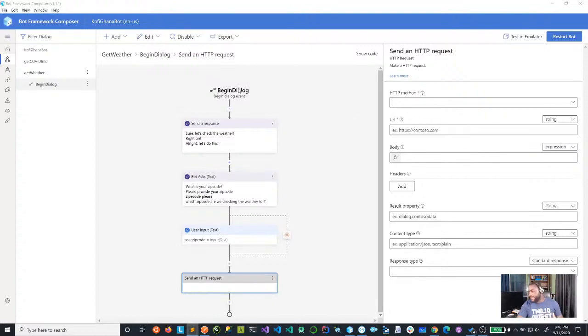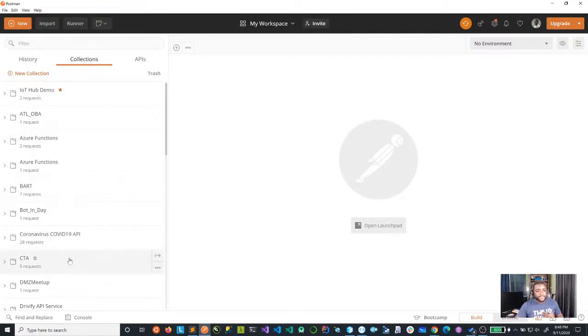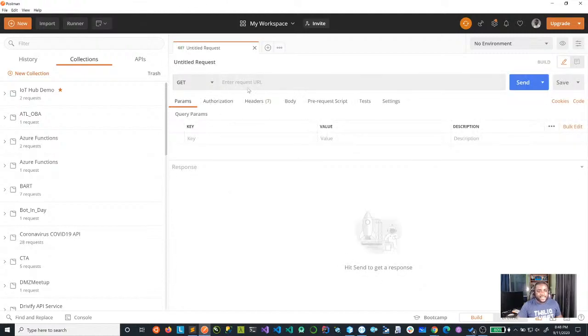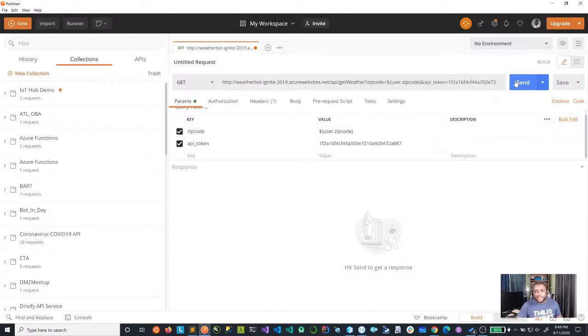Now, to test this API, it's always a good practice to test the API, know what the endpoint is providing, so that you can actually deduce it. So what I'm going to do is I'm going to use Postman. You can use any other tool you want, but I want to use Postman to enable me to do my testing. So I'm going to click here, and I know it's a GET, and I've already appended my API key. So I'm just going to go ahead and paste this in, and then we'll do a send.